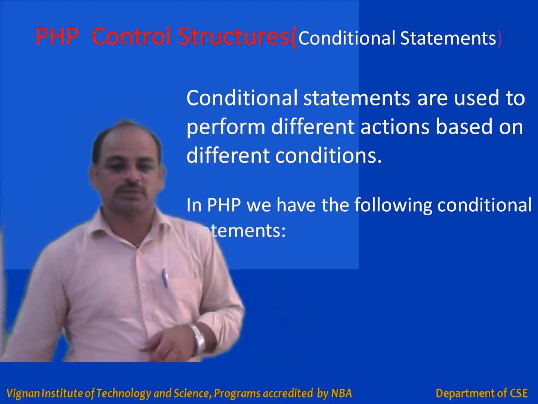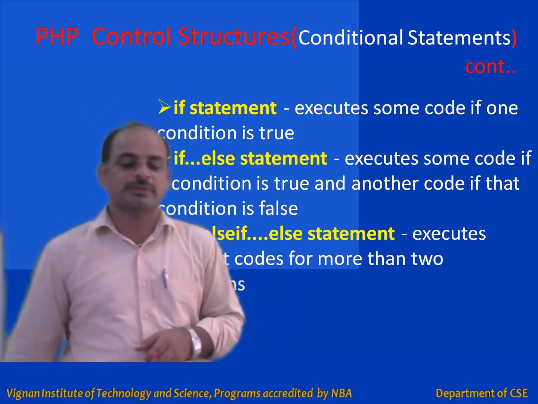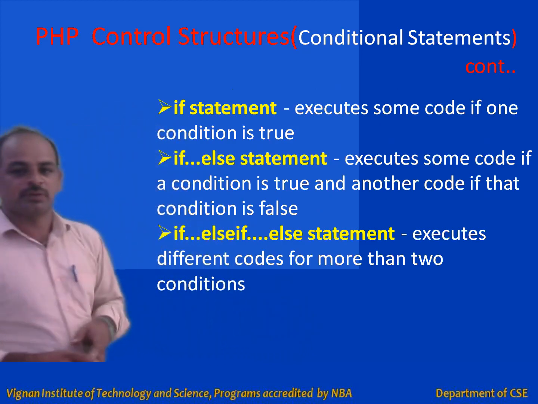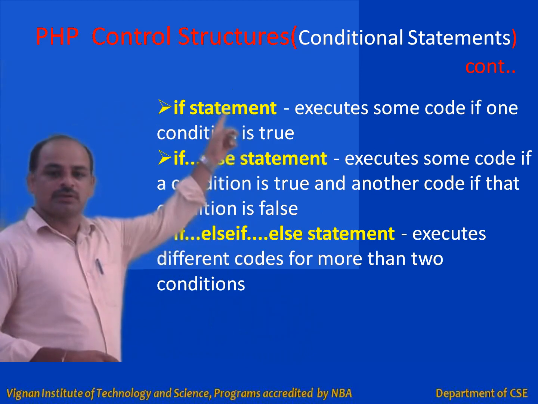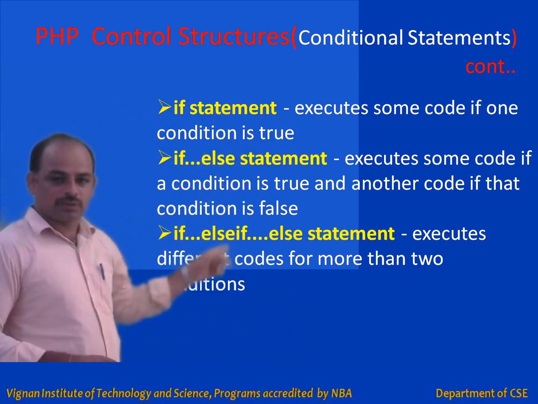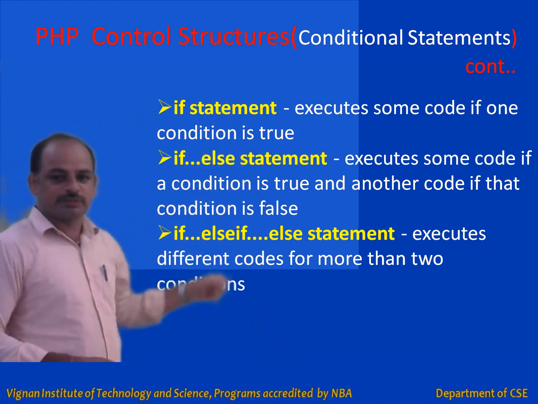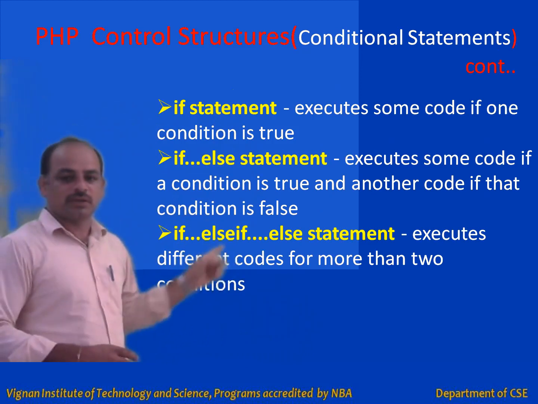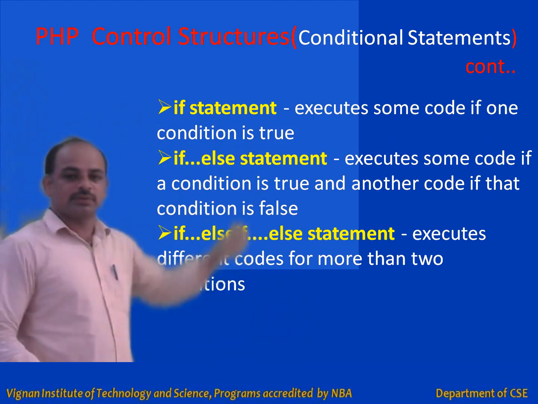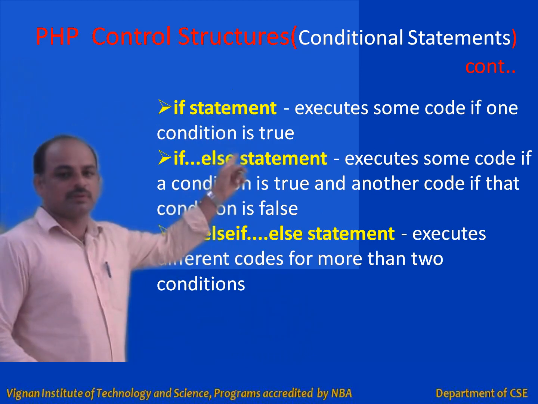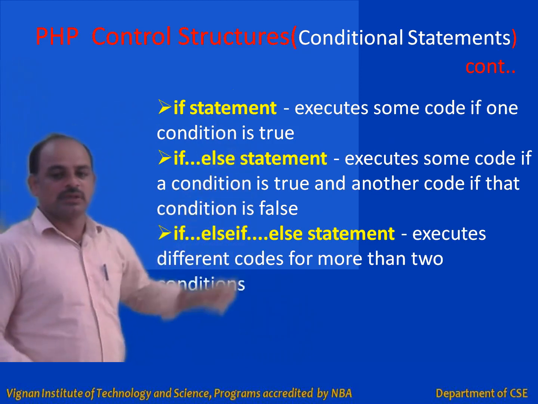We have various types of conditional statements. First, we have the if statement, the if-else statement, and the if-else-if statement, which we can call an else-if ladder.